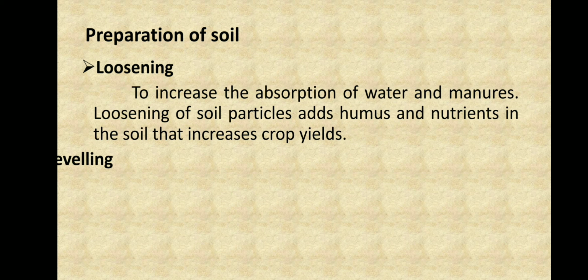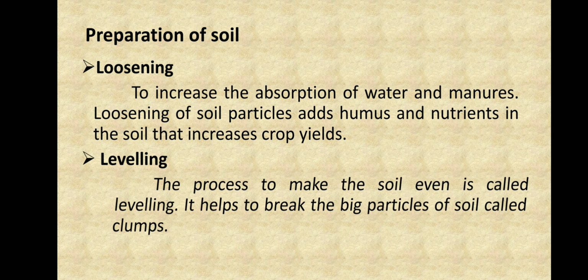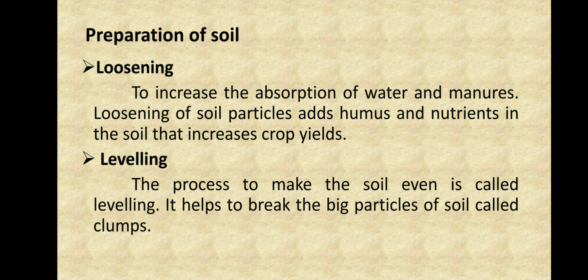The second thing is leveling. Now we have loosened our soil and we have to level it. But what is the meaning of leveling? Leveling is a process to make the soil even, and it helps to break the big particles of soil called clumps. You would have seen the round balls of soil, right? We break them into small soil particles. These are called clumps. These clumps are broken into small particles so that the land is even, and this process is called leveling.